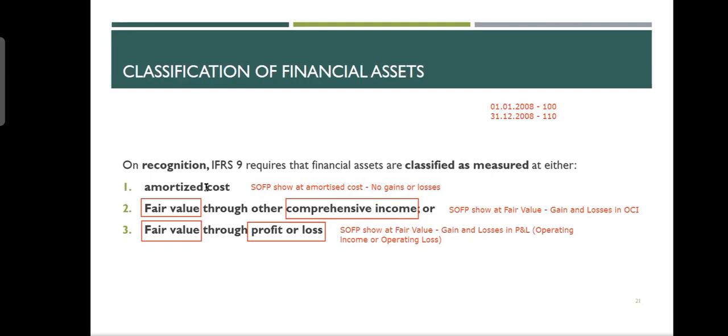So this is just one thing to clarify. When we do the amortized cost, we calculate the present value of the future obligation. And that present value we show on the balance sheet, the closing value at the end of the year, whatever it is in your calculation. We made that in an Excel sheet in the last lesson. I will go back there. That Excel sheet I've already opened.